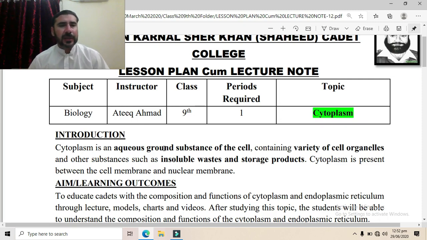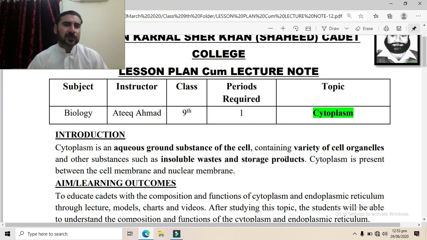For example, in case of animals, the storage product is glycogen. The animals store their reserve food in the form of glycogen, and where is it stored? It is stored in the cytoplasm. Similarly, in case of plants, the storage product is starch. So the reserve food in plants is stored in the form of starch. That starch is stored inside the cytoplasm.